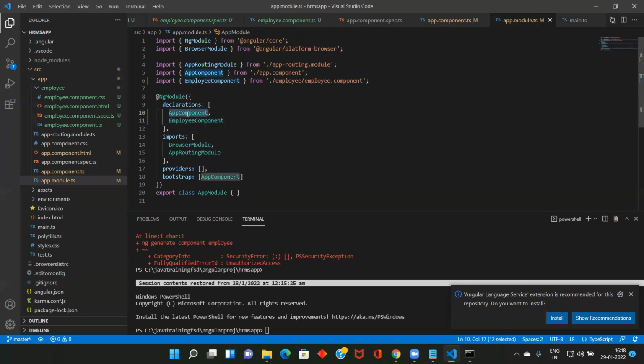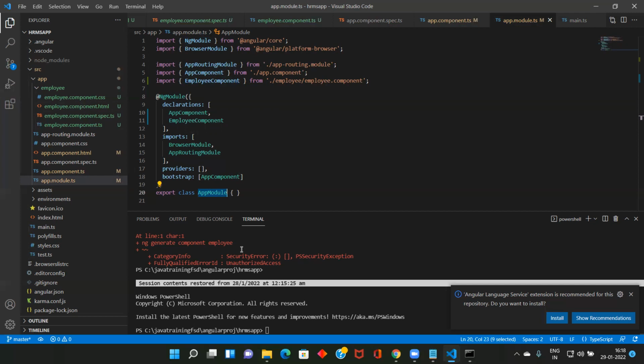So we just declared both the components as part of this module. App component and employee component are part of a module called app module. Now what is a module? A module is like a package. In Java, a package can contain n number of interfaces, classes, anything. Same way here, a module can contain components, services, directives, n number of things.